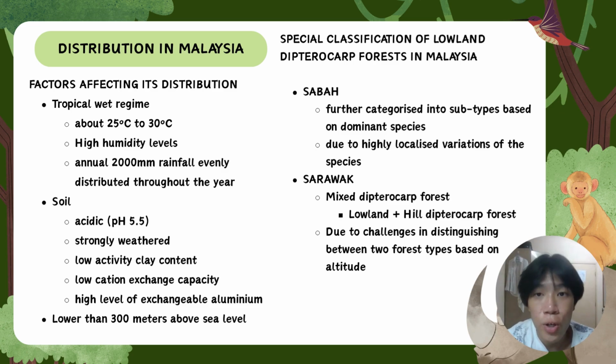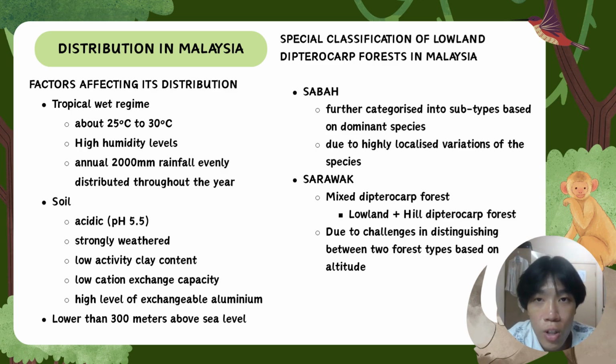Hi, my name is Tan Jun Hong, and I will be talking about distributions of Dipterocarp forest in Malaysia. There are several factors that are affecting its distributions, which are tropical wet regime and soil. For tropical wet regime, there are areas that are distributed at about 25 Celsius to 30 Celsius, and it's distributed at high humidity levels. The area that it is distributed in also has annual 2,000 millimeters rainfall evenly distributed throughout the year.